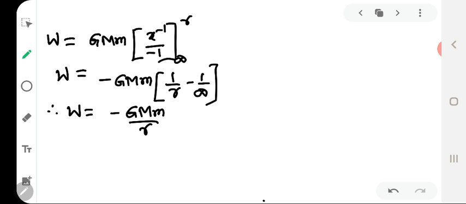This work done is stored inside the body as its gravitational potential energy. Therefore, the gravitational potential energy U of the body of mass m at distance R from the center of the earth is given by minus GMm by R. This equation implies that on the earth we are in a negative energy well.